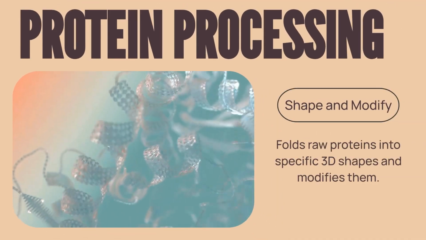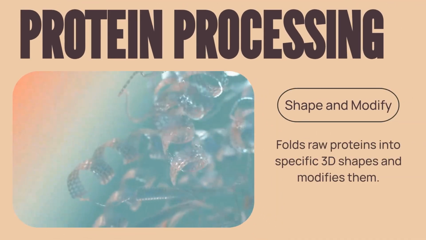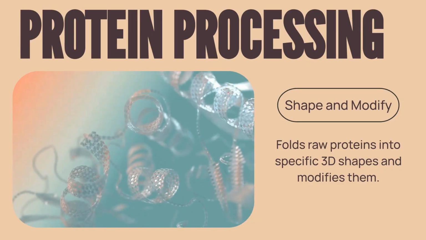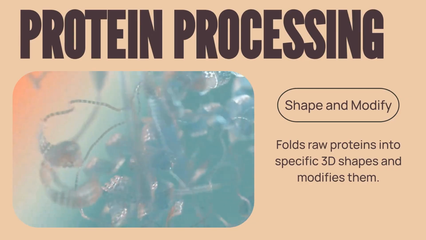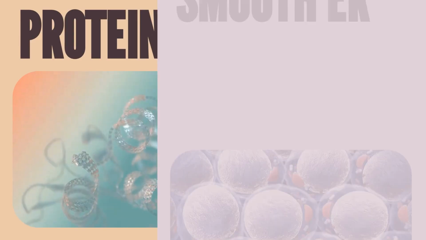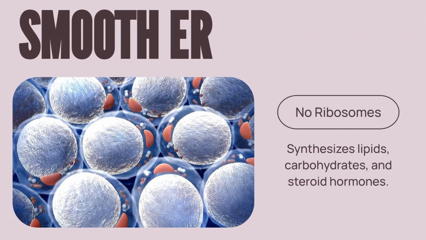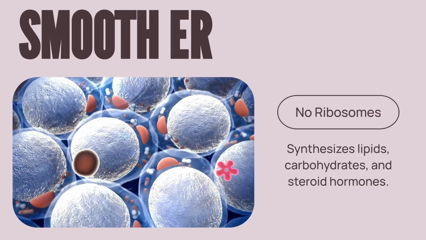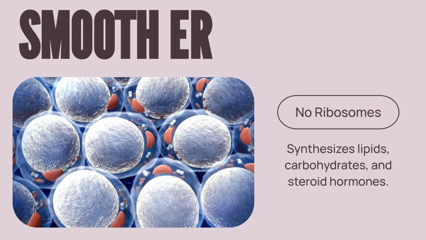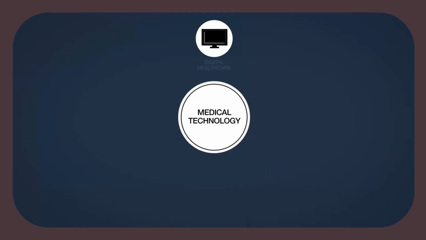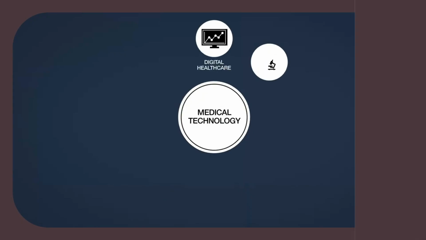Once proteins arrive, the rough ER receives these raw components, folds them into their specific 3D functional shapes, and begins any necessary modifications. The smooth ER, lacking ribosomes, focuses on synthesizing vital non-protein molecules like lipids, carbohydrates, and steroid hormones. In addition to synthesis, the smooth ER also plays a critical role in helping the cell detoxify harmful substances, maintaining a clean and safe environment.